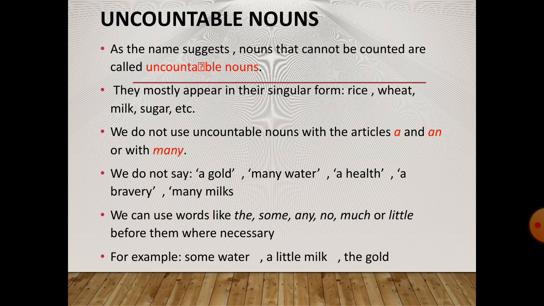Let us now see something about uncountable nouns. Nouns that cannot be counted are called uncountable nouns. Now they appear mostly in their singular form, that is rice, wheat, milk, sugar.